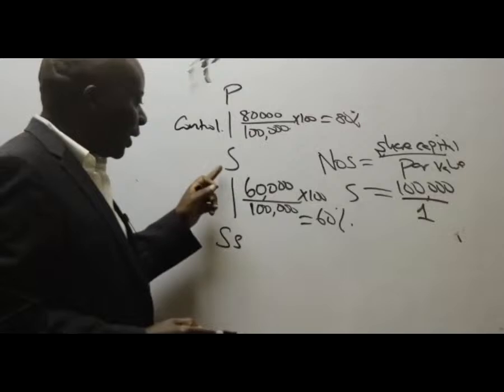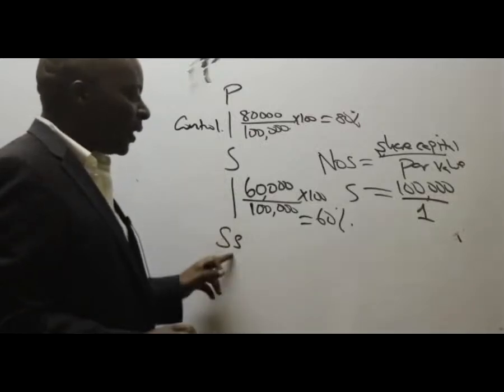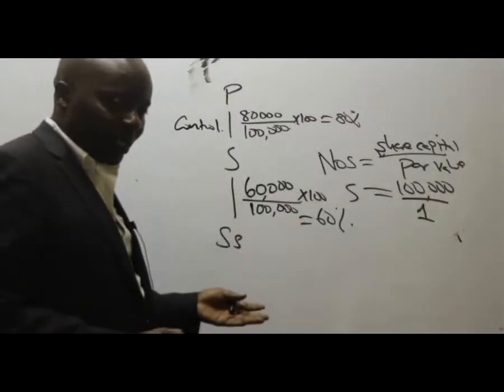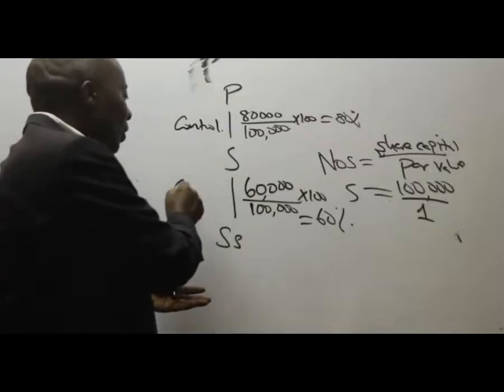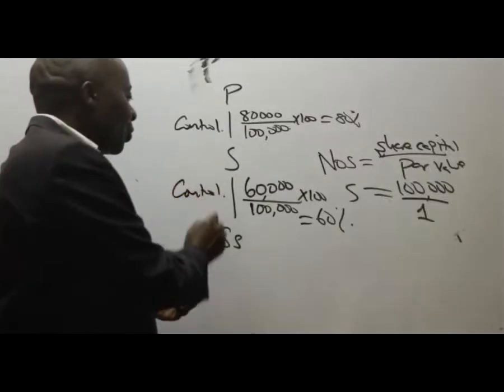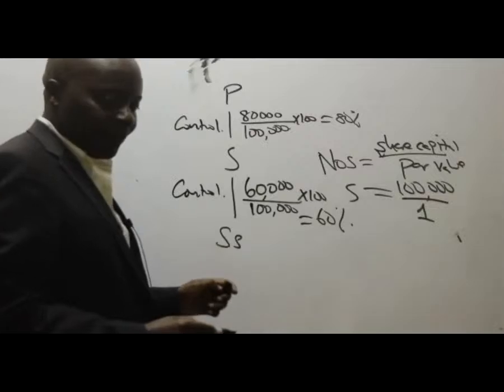The same case here with S and SS. 60% is more than 50%. It means automatically that we are in control. We are in control over SS.